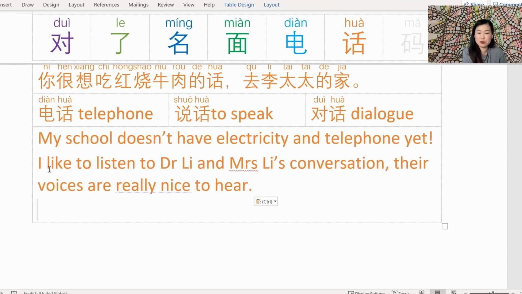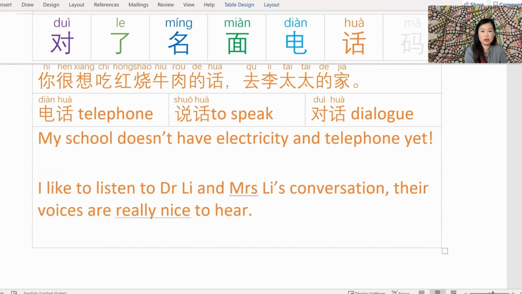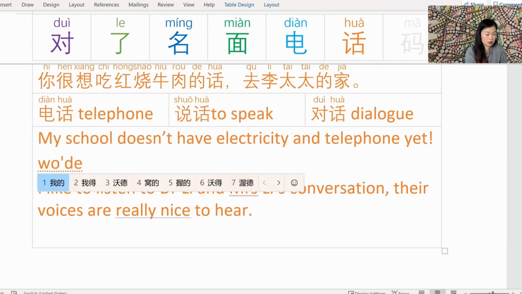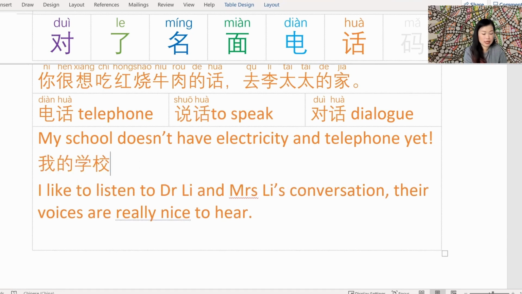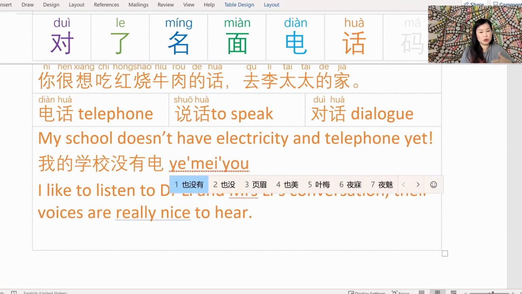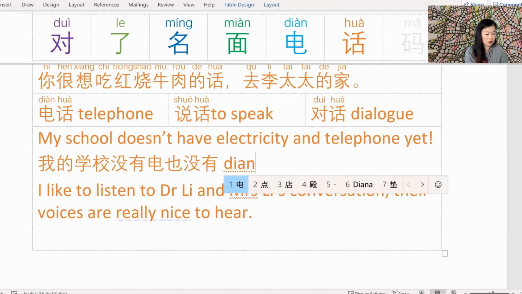Okay, let's have a look at how to use it in a sentence. I've made up two simple sentences. Let's do the first one. My school, 我的什么？我的学校. 我的学校 doesn't have 没有. What does it not have? 电. And, no, there's no and, like I would say, 也没有. And also doesn't have the telephone, 电话.